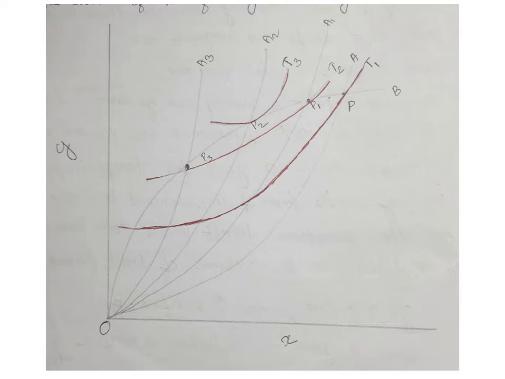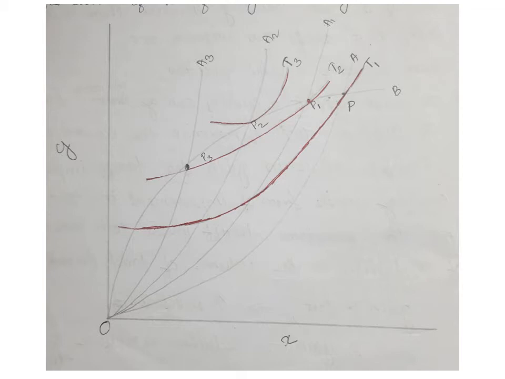So the optimum point is P2. With further tariff, terms of trade improve but at the same time welfare declines.